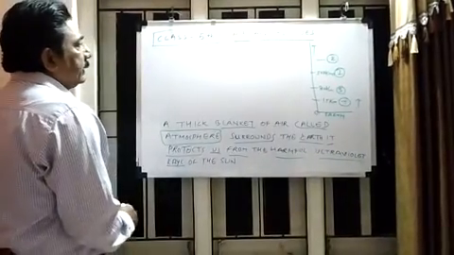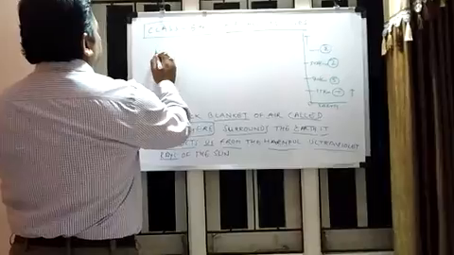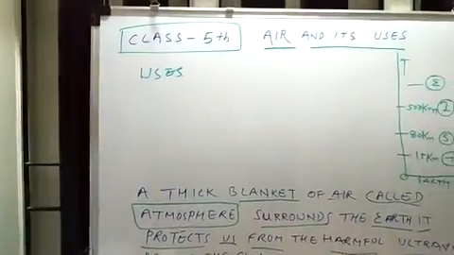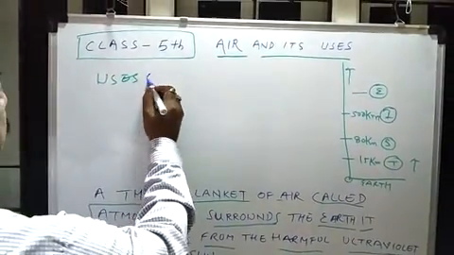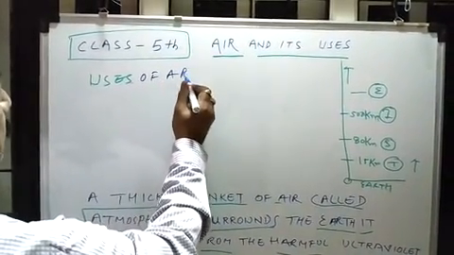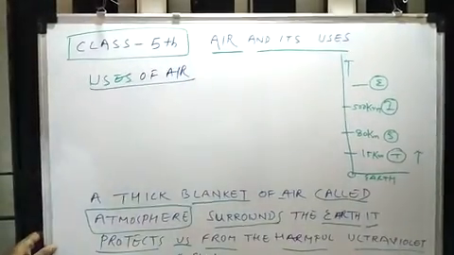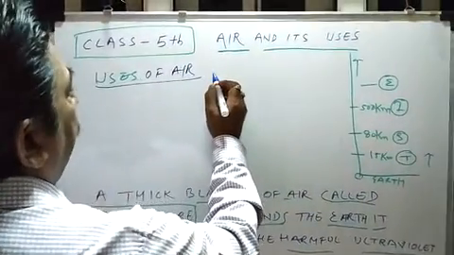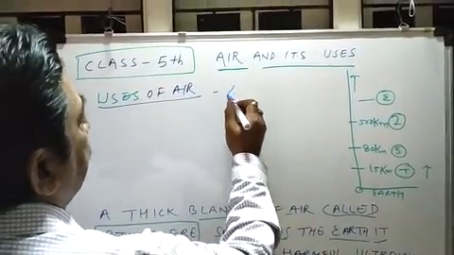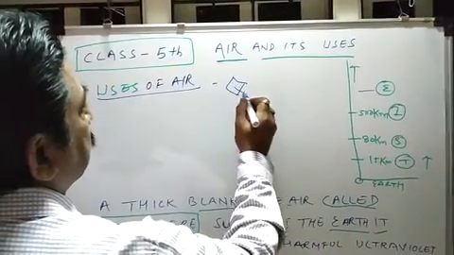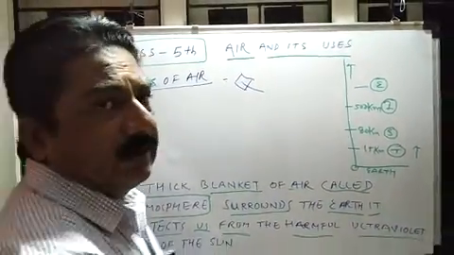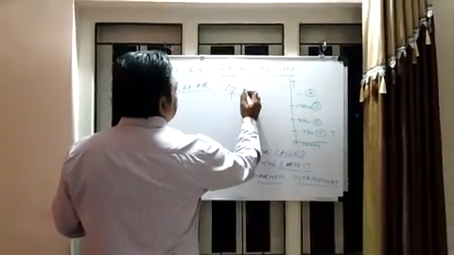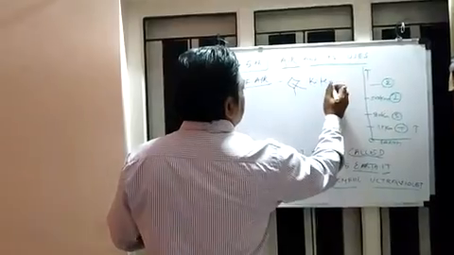Now we come to understand the uses of air. I will use the blue pen. Uses of air. This is very simple. What is the usage of air? Kite. When we are using a kite, without air, the kite cannot fly.